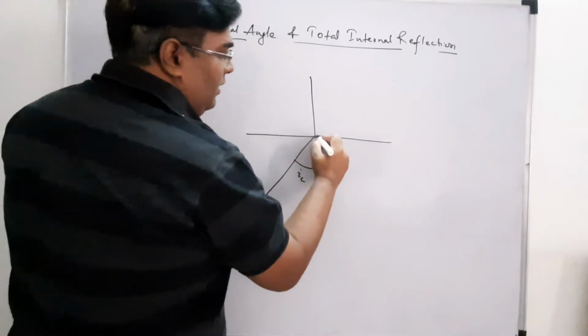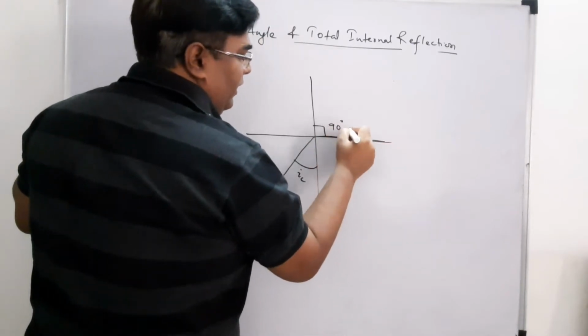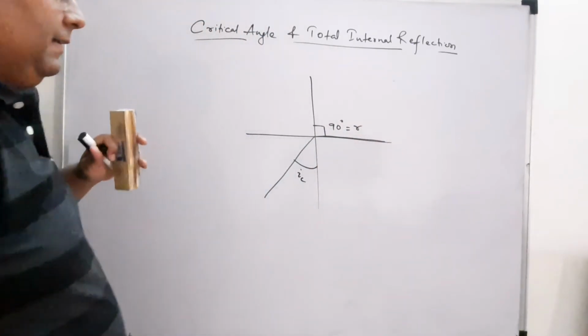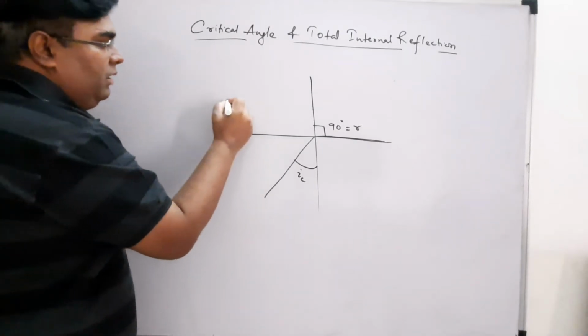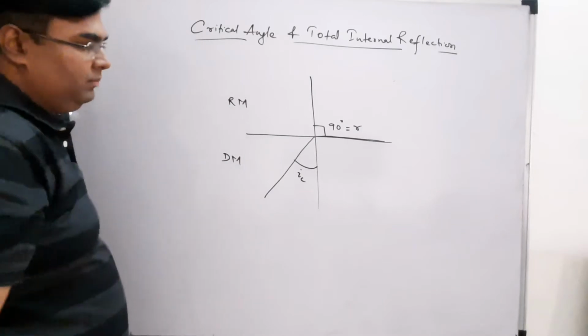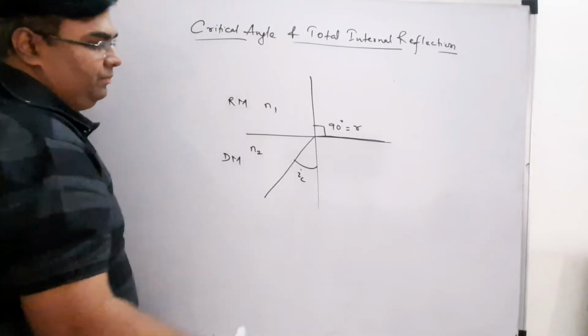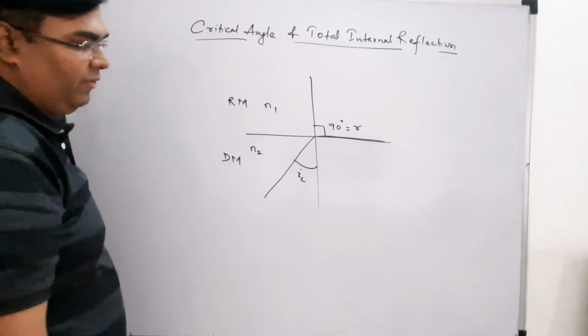What is happening here? My refraction is at 90 degrees, correct? This is my rarer medium, this is my denser medium, okay? This is my N2, this is my N1. So applying Snell's law, what can we write here?